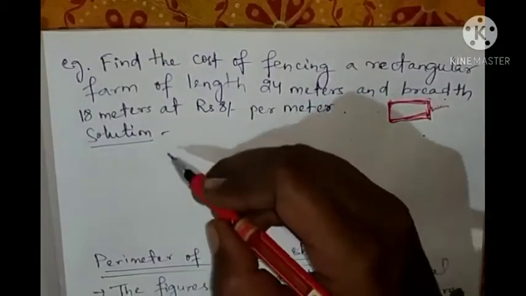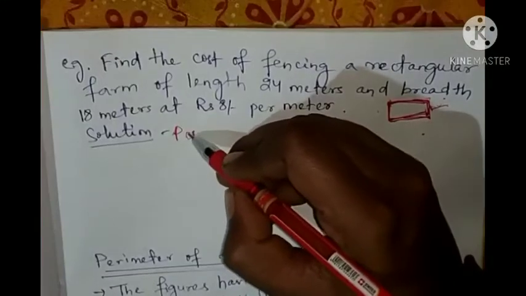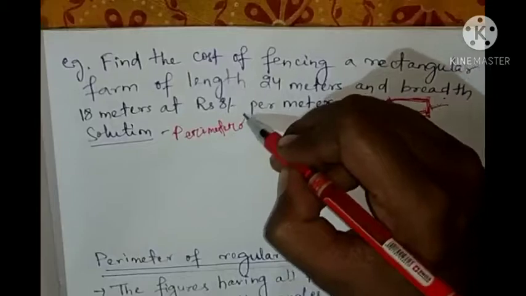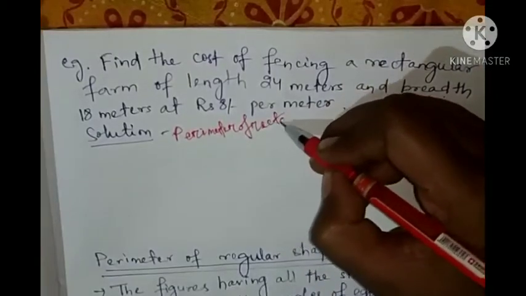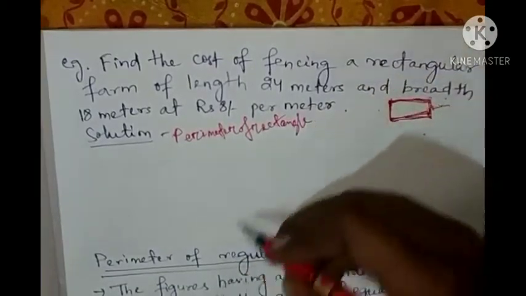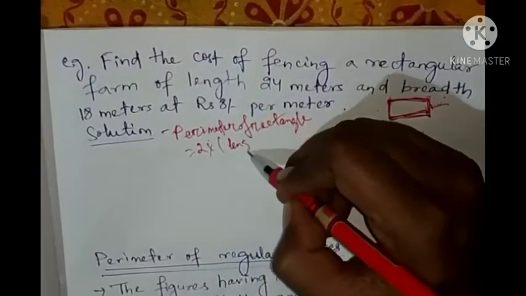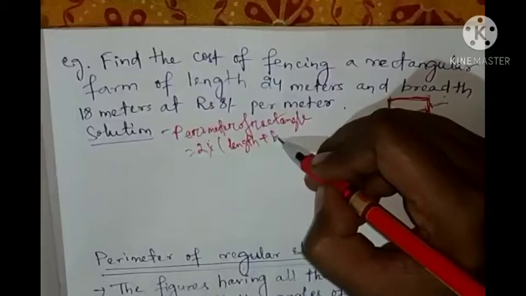So what will you write? Perimeter of rectangle equals 2 into (length plus breadth).